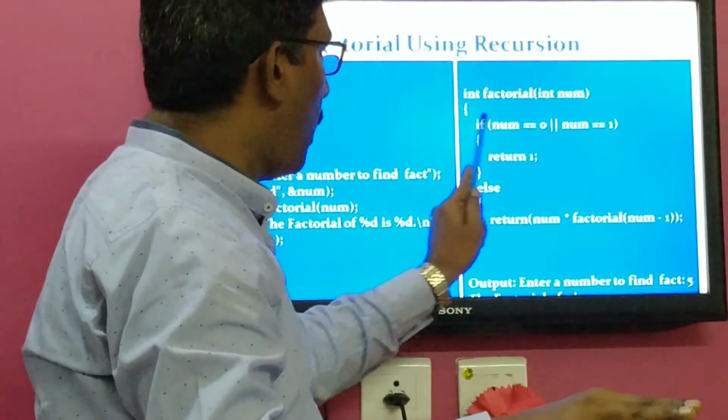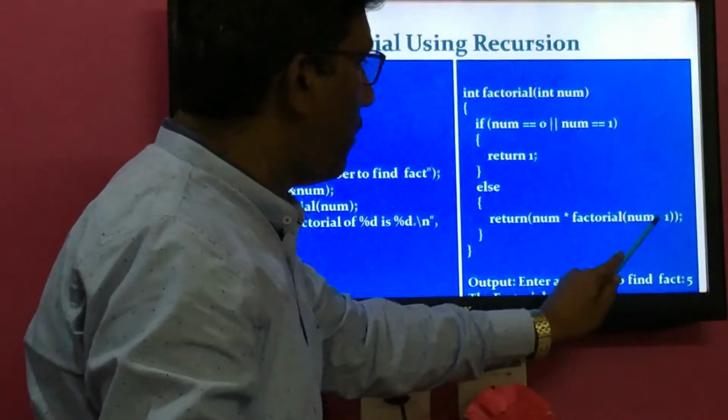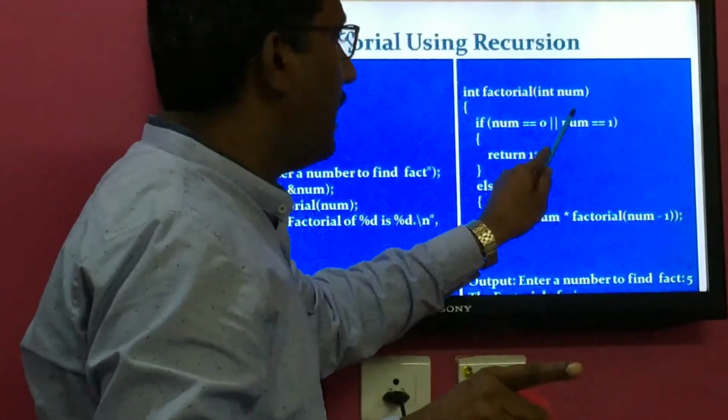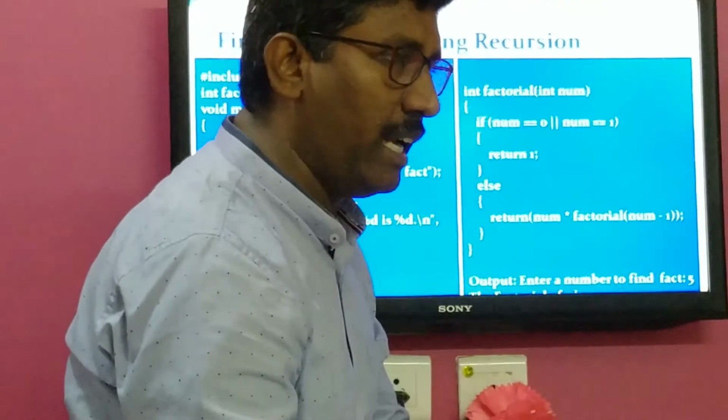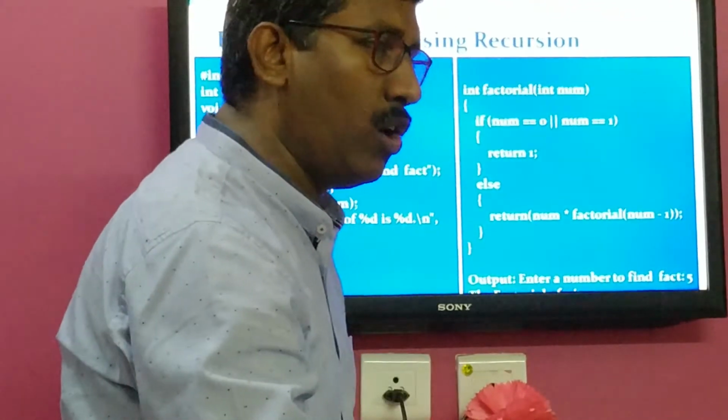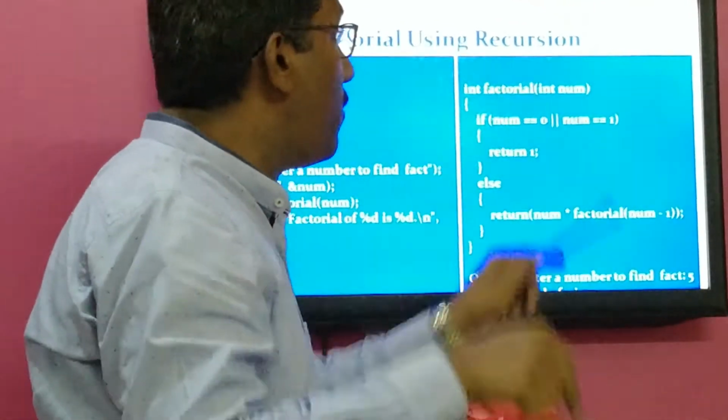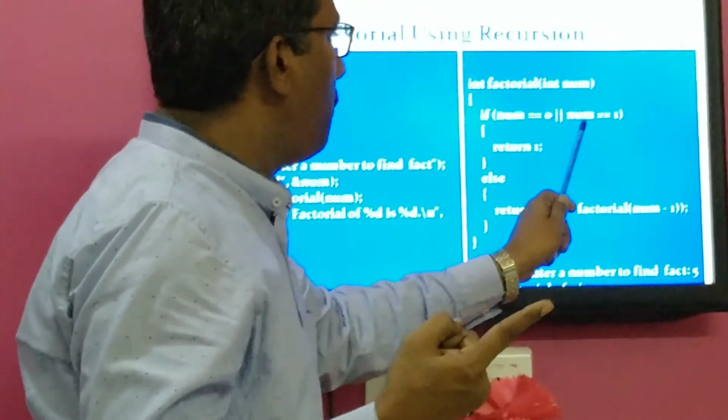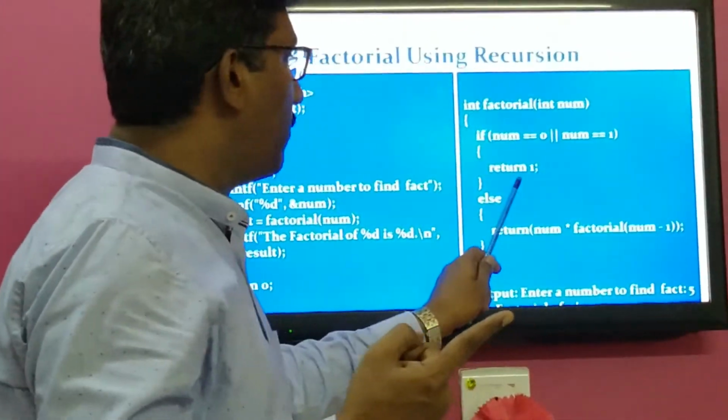So once again the condition is false. Then 2 into factorial of num minus 1, that is 1. 1 will be passed here, and another recursive call will be generated. In that called function, num value will be 1. So now num equal to 1 means the condition is true, so that will return 1.